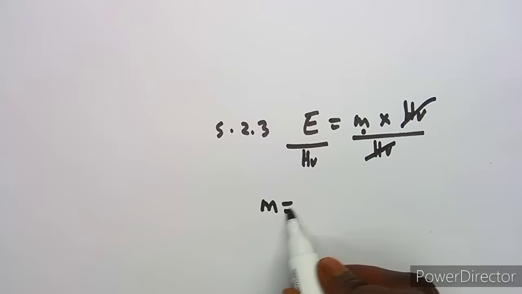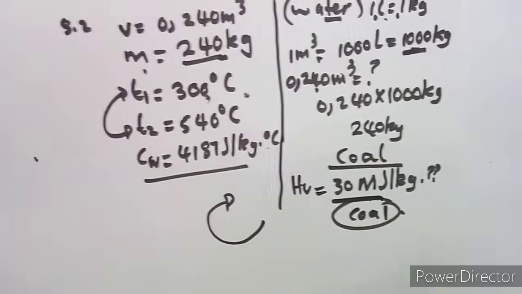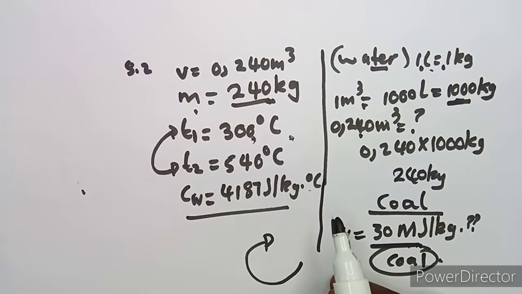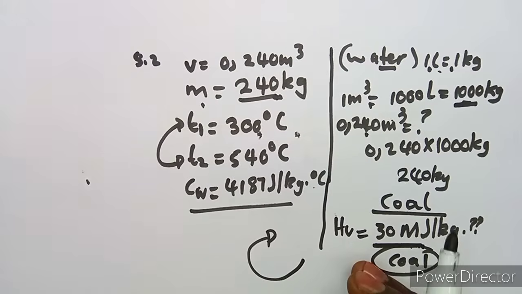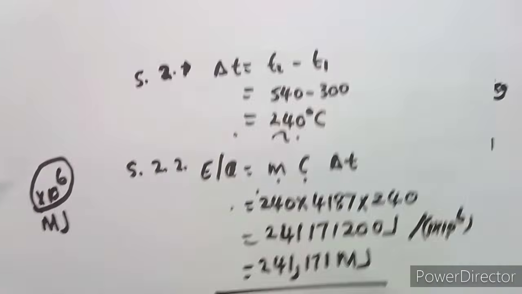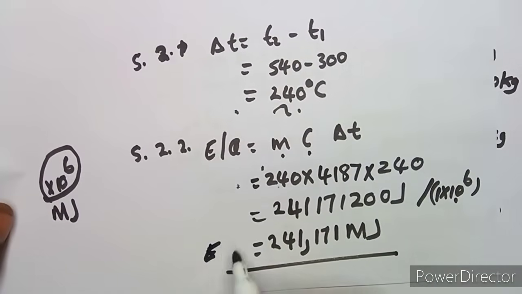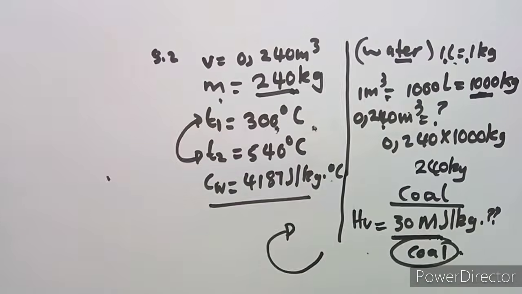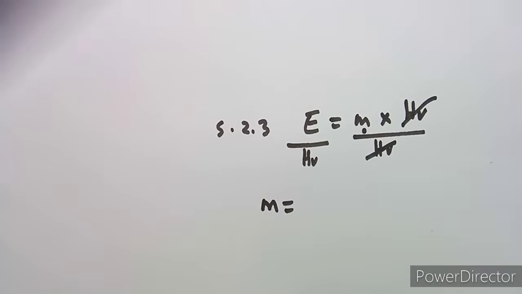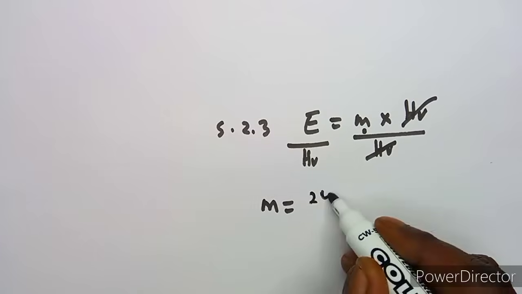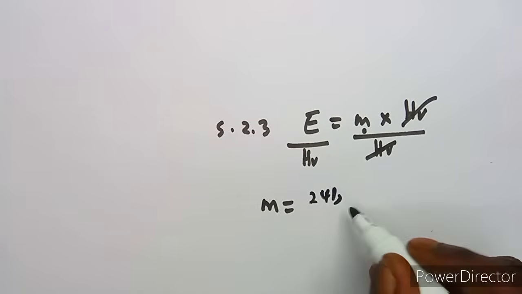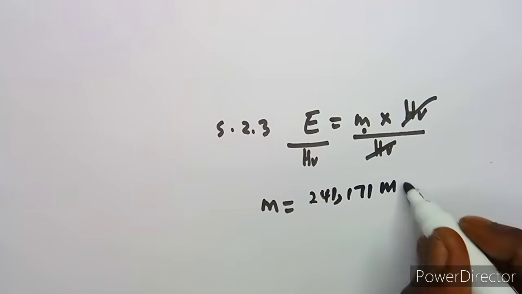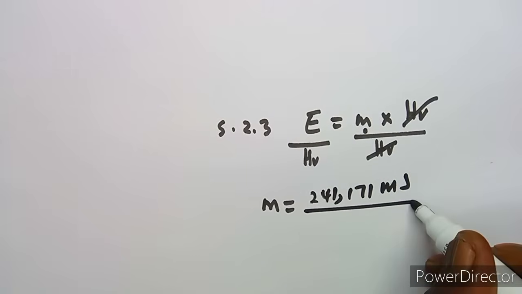Which means our mass of coal is going to be the E, which you said is E or Q, the one that we obtained here. So we're going to take this in megajoules: 241.171 megajoules, over the heat value for coal.